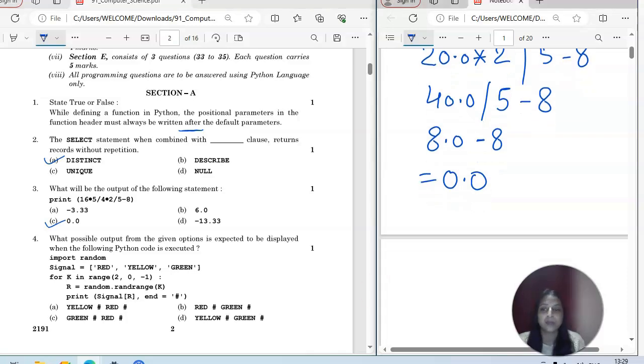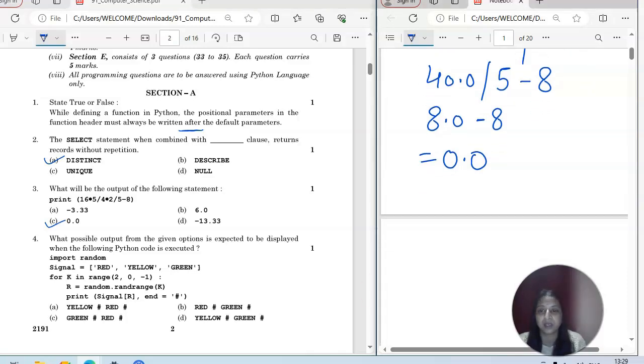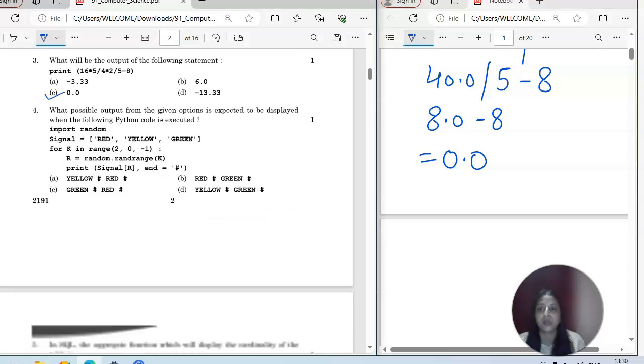So the correct answer for this one is 0.0, the C part. Now, what will be the possible output from the given options expected to be displayed when the following Python code is executed? Please check it. We have import random. You know, import is a keyword which is used to import any module into your code. So the random module we are importing. Then we have a list here, total 3 values. If I go with the index of it, we have 0, 1 and 2. Then the values of the k variable start from 2, and this is backward indexing. It is going in reverse order, and the end is always excluded, okay?